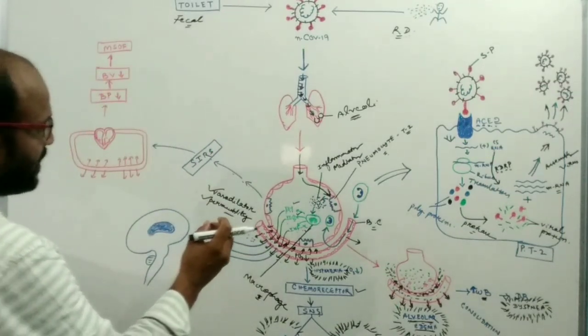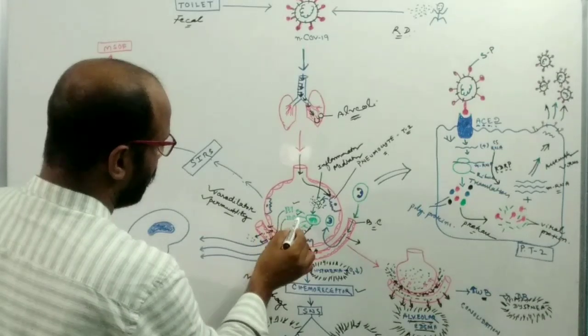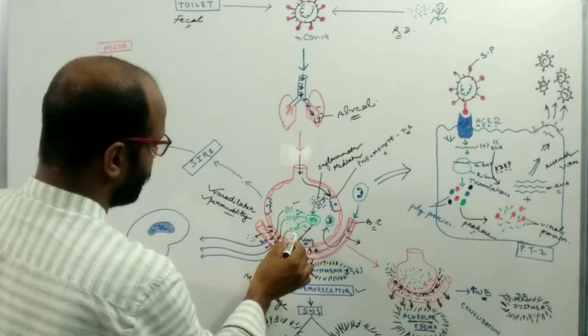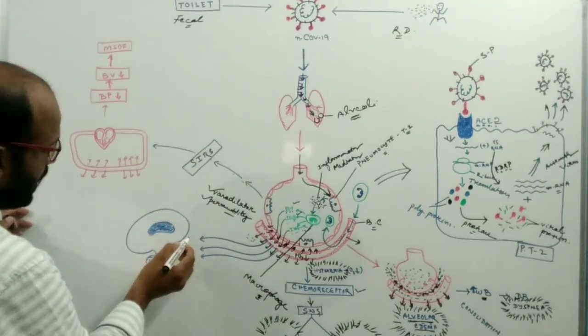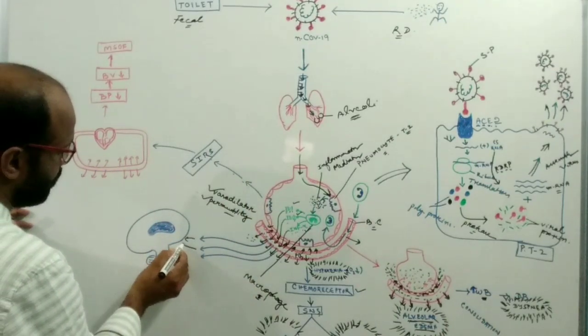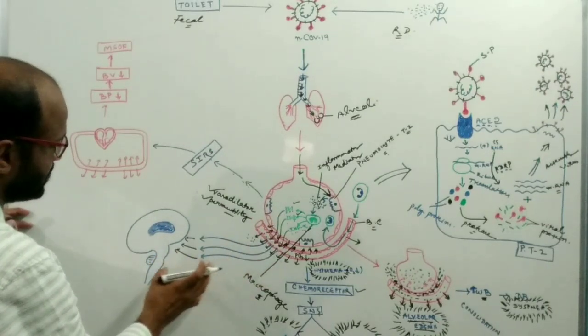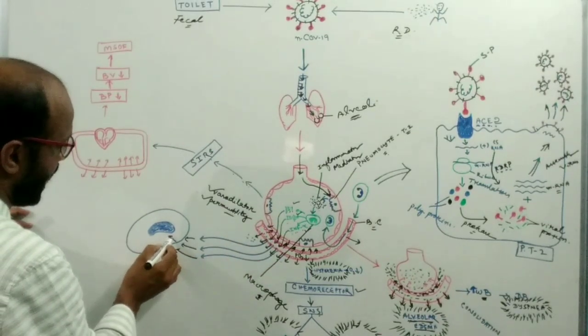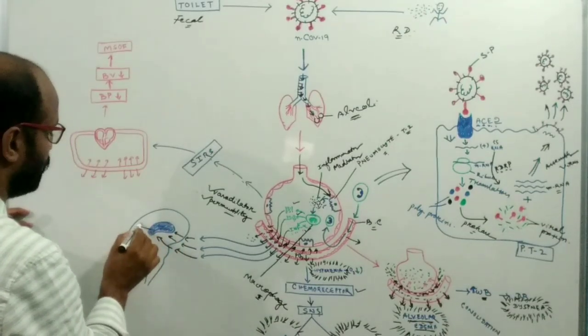These inflammatory chemicals, interleukin 1, 2 and interferon alpha, circulate in the blood and come to the brain. Now these inflammatory chemicals come to the brain and activate the hypothalamus. So this is the hypothalamus.